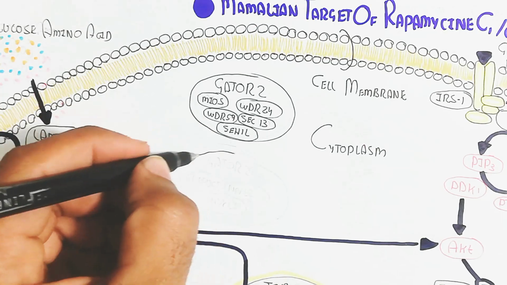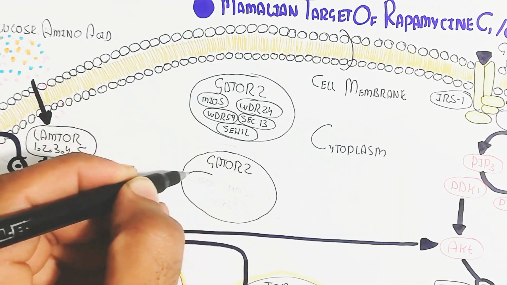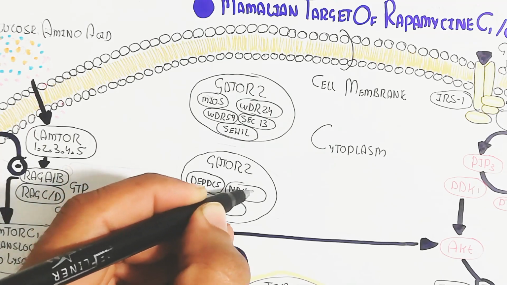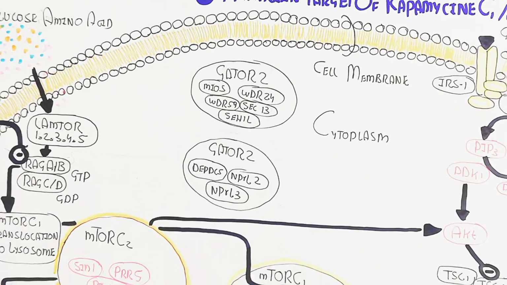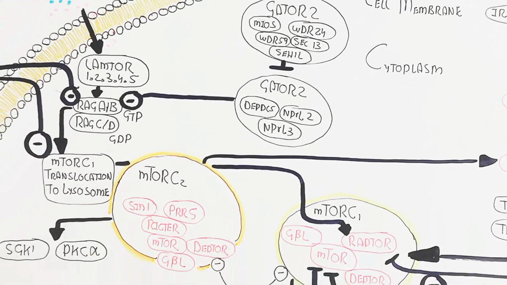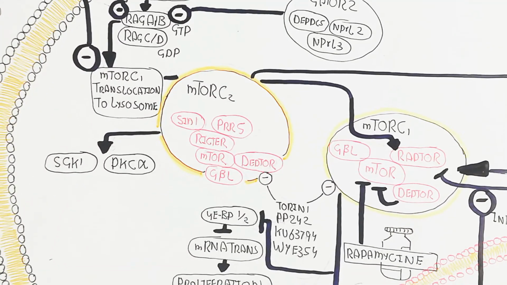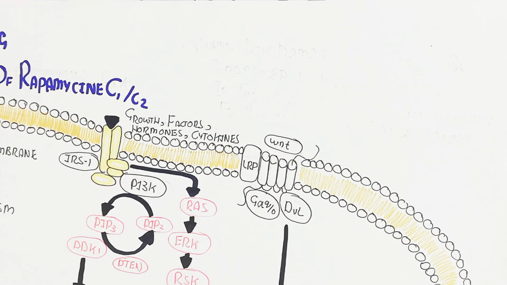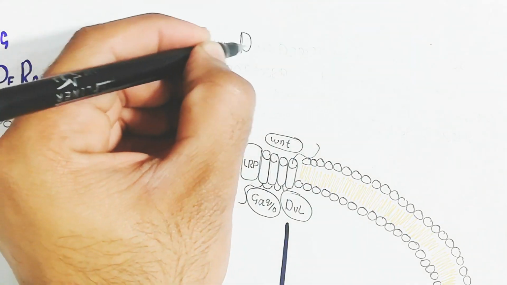And here is the GATOR2 complex, which contains MIOS, WDR24, WDR59, SEC13 and SEH1L, which will trigger the GATOR2 complex, while another GATOR1 complex will inhibit RAG A and B.